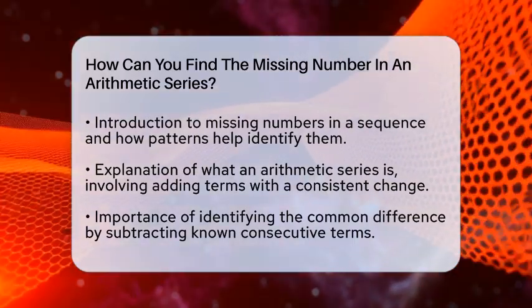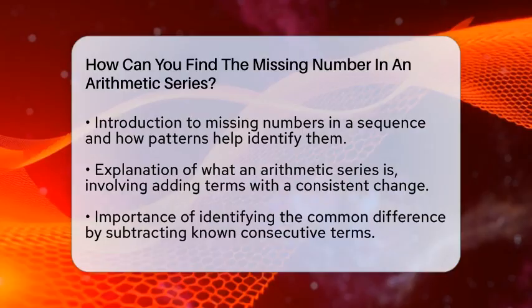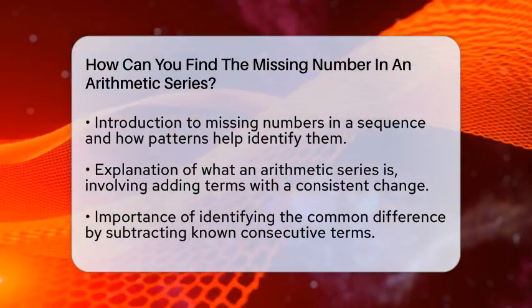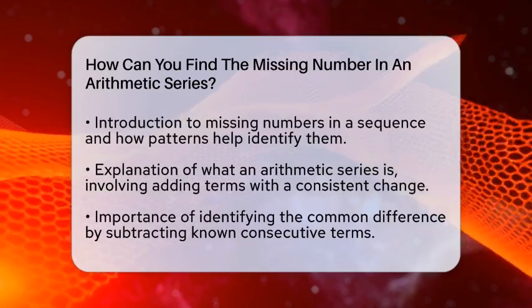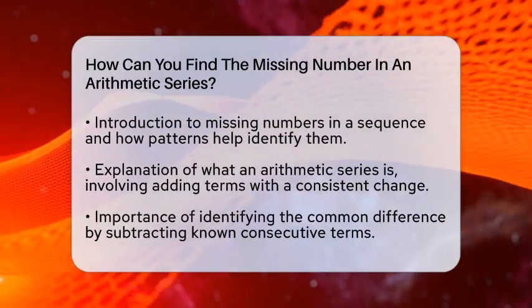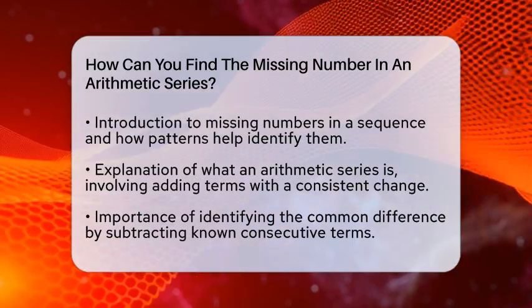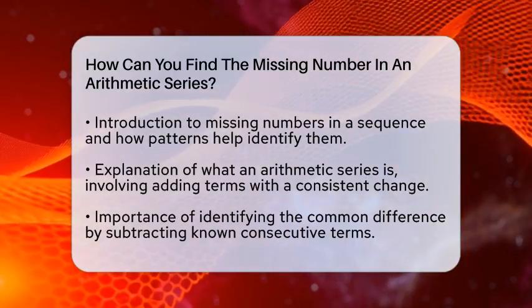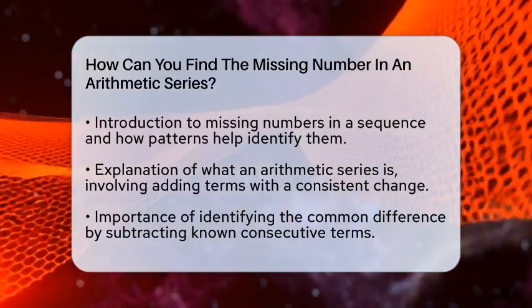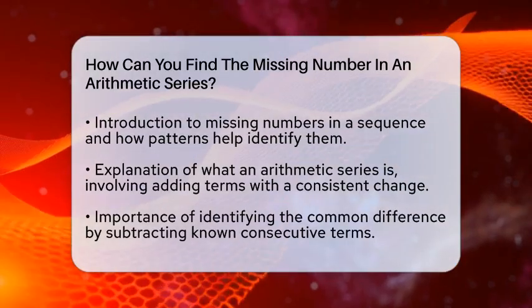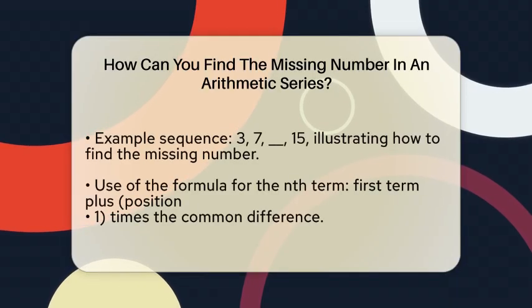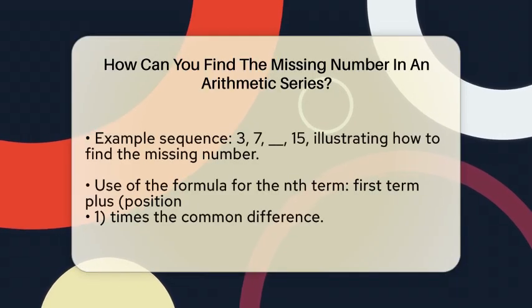An arithmetic series is made by adding the terms of an arithmetic sequence. In these sequences, each number increases or decreases by the same amount, called the common difference. To find the missing number, you first need to identify this common difference. You can do this by subtracting one known term from the next. For example, if the sequence is 3, 7, 15, you see that 7 minus 3 is 4. If the pattern continues, the missing number should be 11 because 11 minus 7 is also 4.